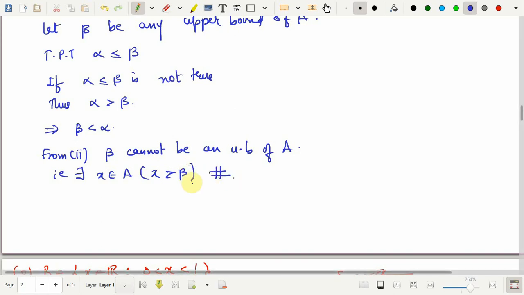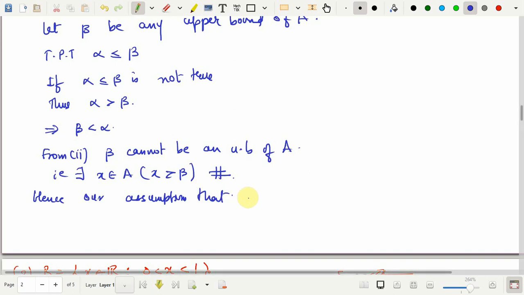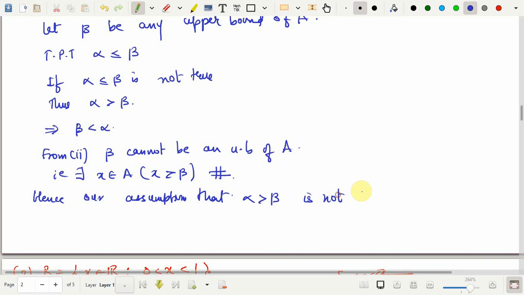Okay, so this contradiction says that our assumption that alpha is greater than beta is not true.